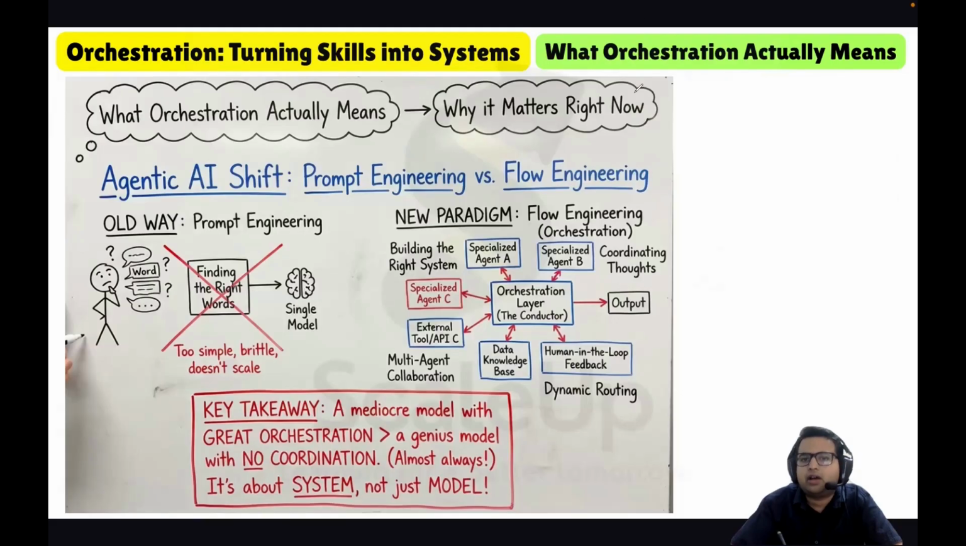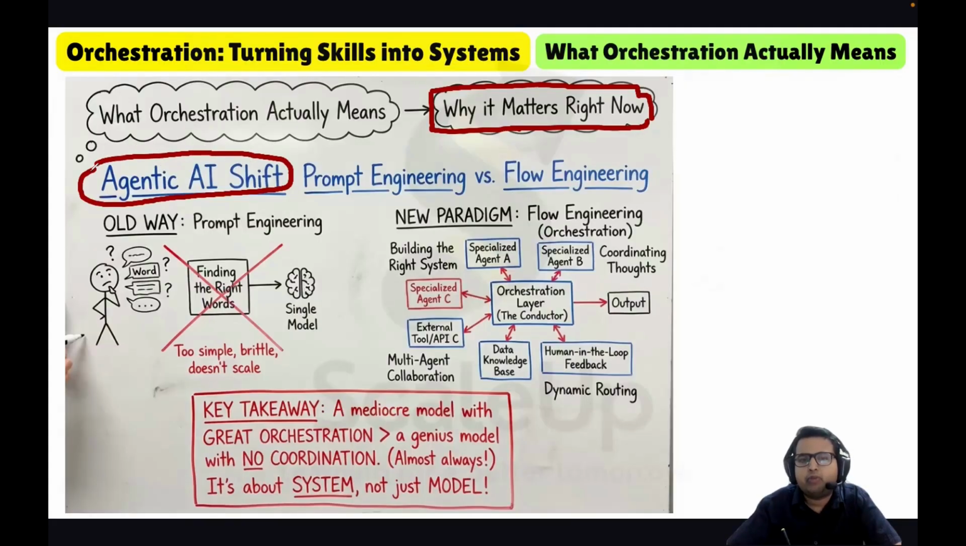Now let us discuss the importance of orchestration, why it matters right now. We are living in the world of agentic AI, and we are moving away from prompt engineering towards flow engineering. We can see a transformation, which we call the agentic AI shift. We are shifting from prompt engineering to flow engineering.